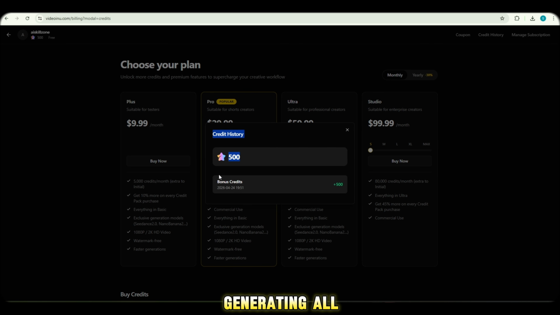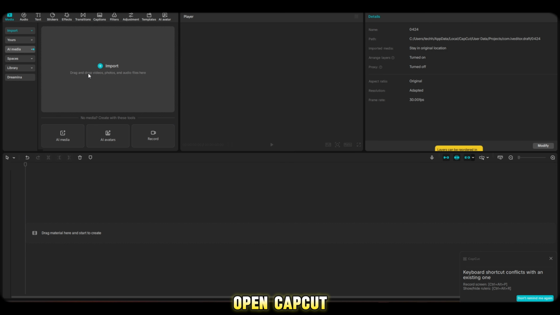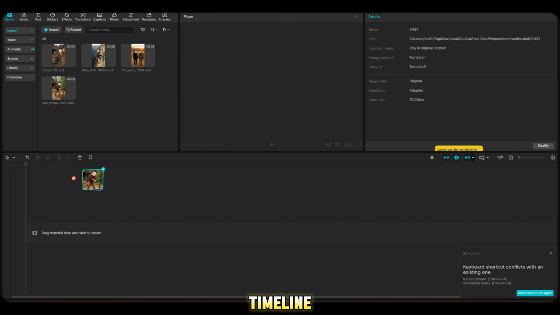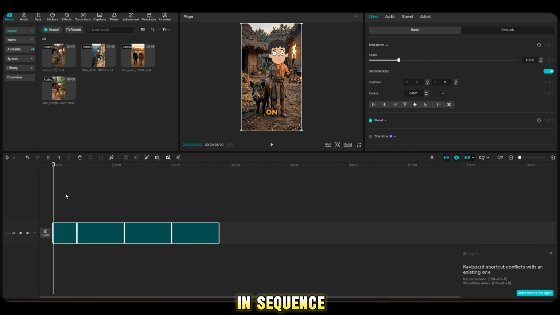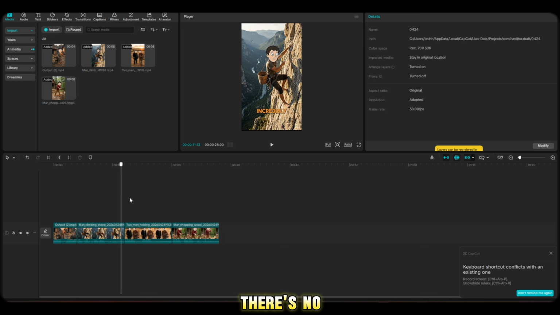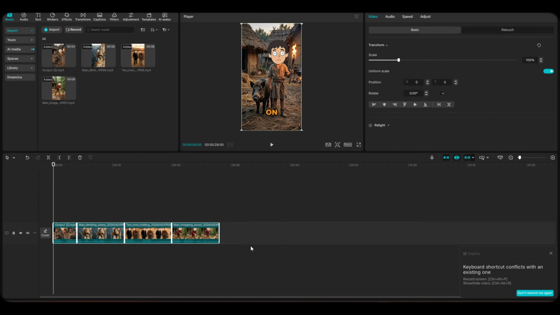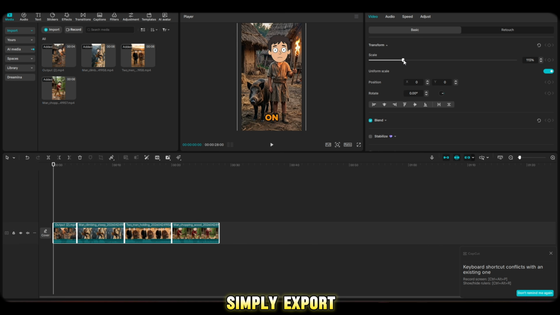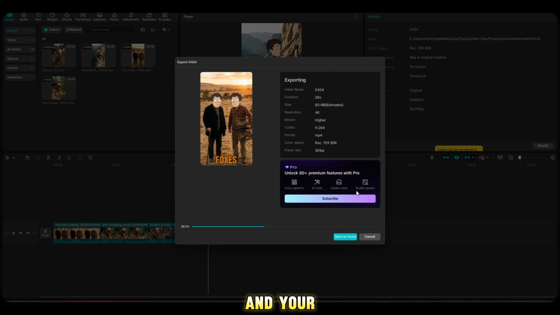Now, after generating all your videos, it's time for editing. Open CapCut, drag all your clips into the timeline, arrange them in sequence, and here's another great thing. There's no watermark or logo from the tool. Once everything is arranged, simply export your video in 4K quality, and your final result will look absolutely amazing.